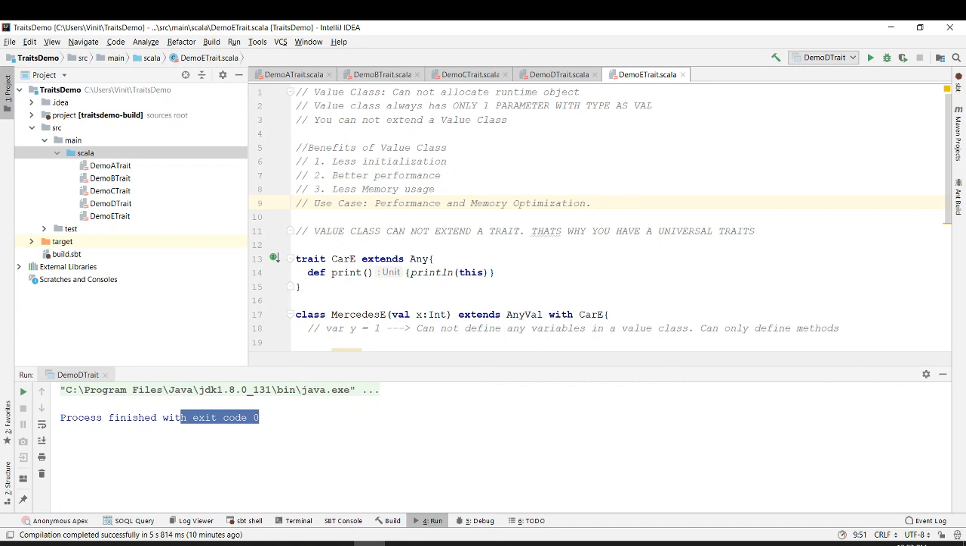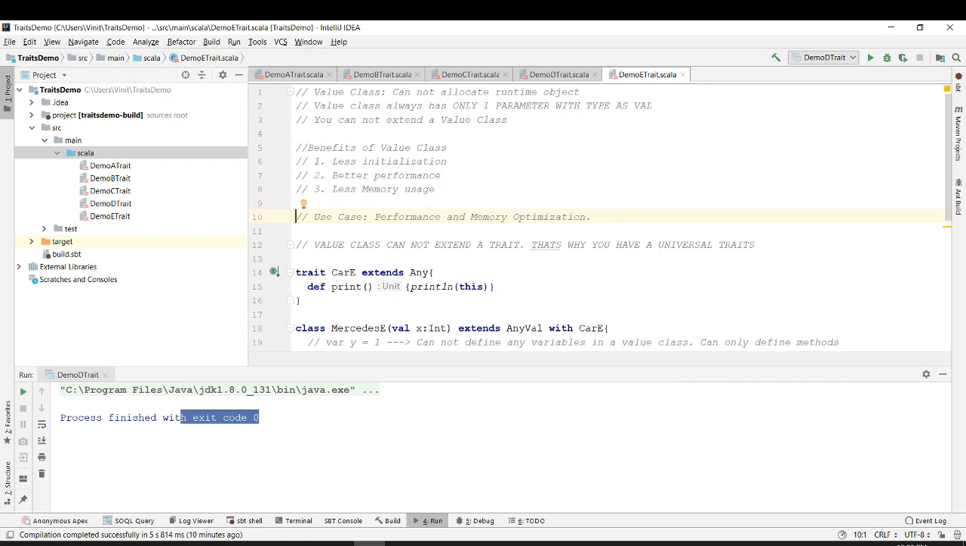So these are the different things that I have written about the value class and universal trait. To be frank, I haven't used a value class or universal trait anytime. Traits we still use, but value class and universal trait I have never used. But what is the use of this? Why do we need to learn it?